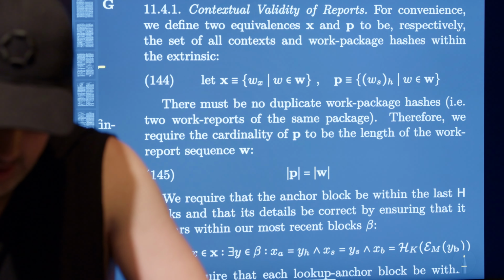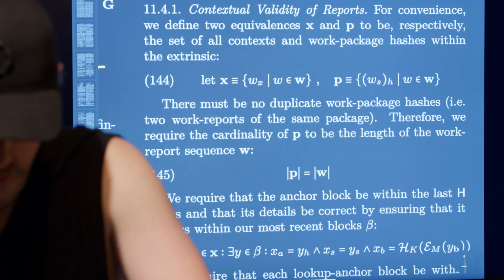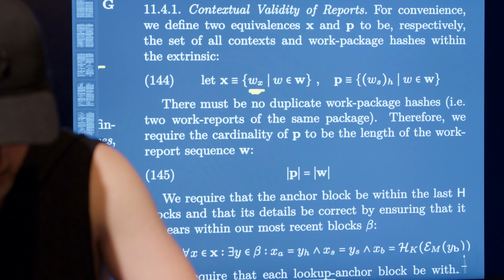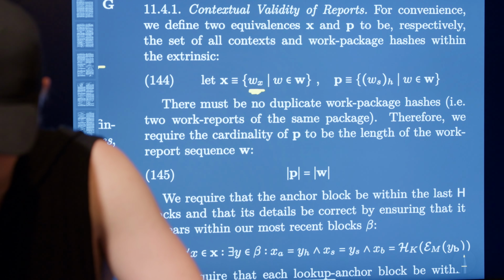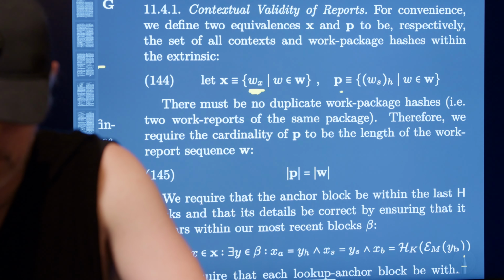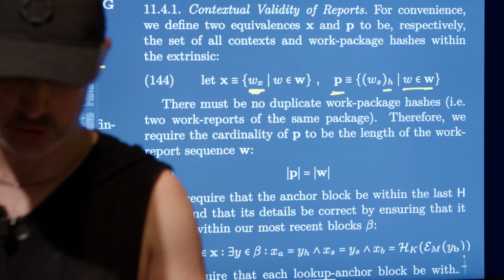Right, next, contextual validity of reports. So we have our work report context. This I covered a bit earlier in a very fuzzy way. I'm going to go into a bit more detail now. Right, so this is the set of all contexts, and we're also going to specify here the set of all work package hashes of the work that is coming onto the chain.